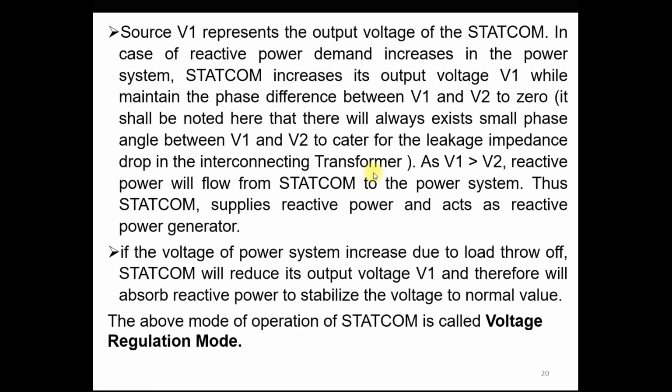So the difference between the V1 and V2 angle is not exactly zero, but in practical cases a small difference is provided as compensation against the leakage impedance drop in the interconnecting transformer.